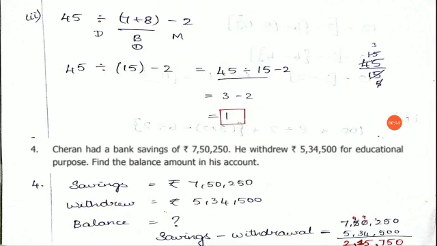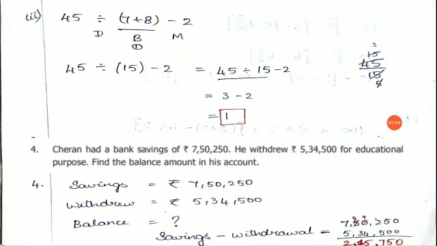So what will be the balance? Suppose you are having 5 rupees in your hand and you are going to take 3 rupees and buy something for you. So how much will you have remaining? You will have 2 rupees remaining, right? So what is happening here? You are going to subtract the amount that is going to be taken from the account. So shall we directly subtract?